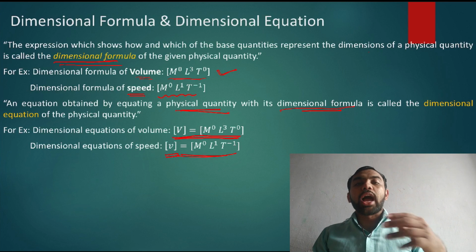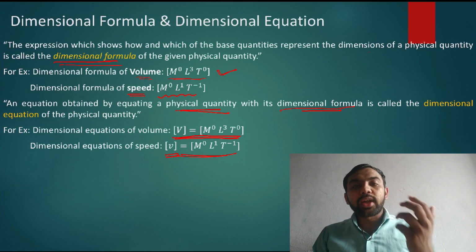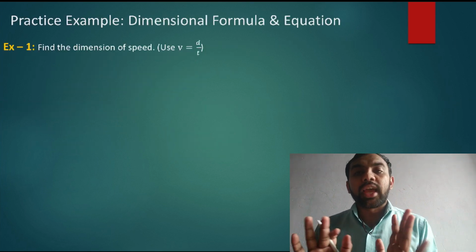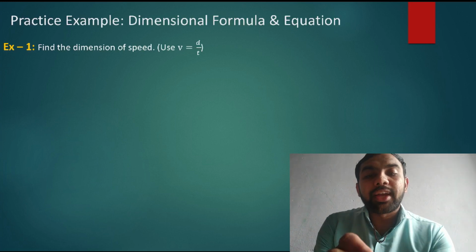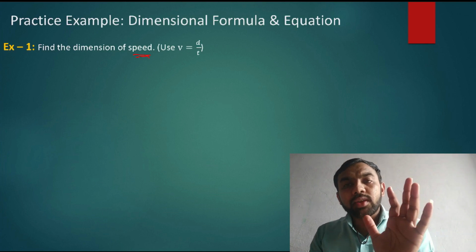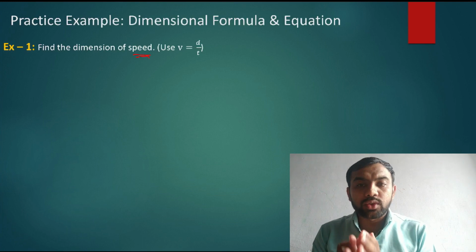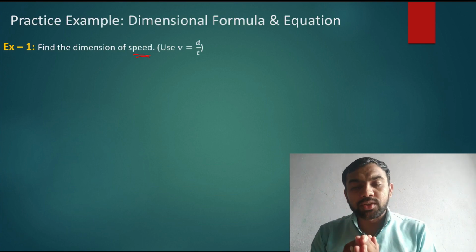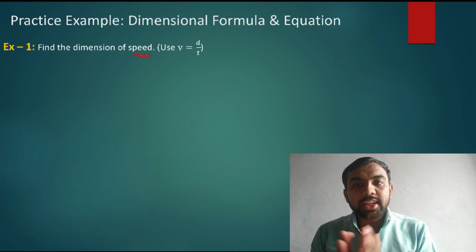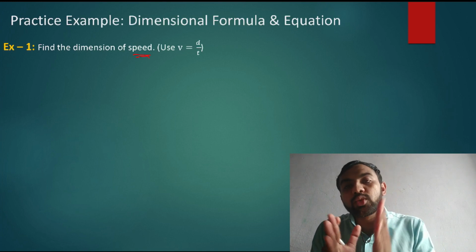Now let's understand how to write the dimensional formula. This is quite an important thing. Let's understand this concept by example. The first example is: find the dimension of speed. I am giving a very simple hint to all of you. If you want to write the dimensional equation or dimensional formula or the dimension, then you must find the unit of this particular quantity. After getting the unit, you write the answer. Again, first you find the unit, then you go to the dimensional formula.